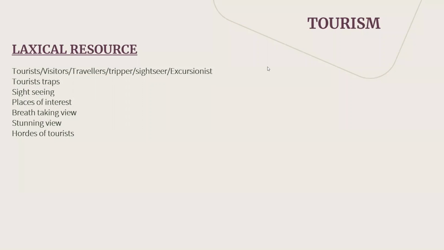Yes. So hordes of tourists, when a number of tourists are going and visiting the same places again and again, and there is a large crowd of people. That is called hordes of tourists.